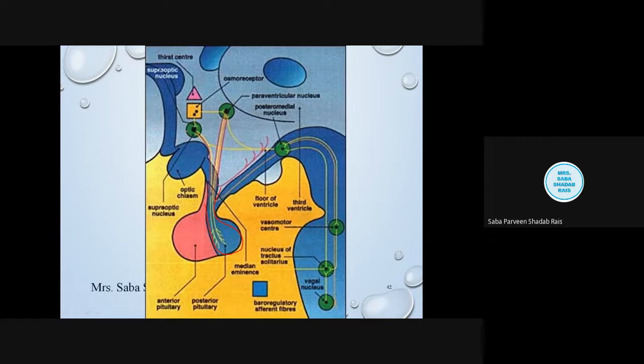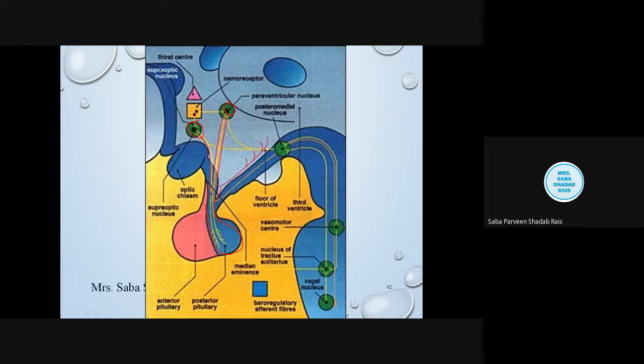In the hypothalamus, there are two important nuclei. One is the supraoptic nucleus, another is the paraventricular nucleus. There are various other nuclei in the hypothalamus also, but these two neurons which are innervating the pars nervosa originate from these two nuclei. One is this and another is this.